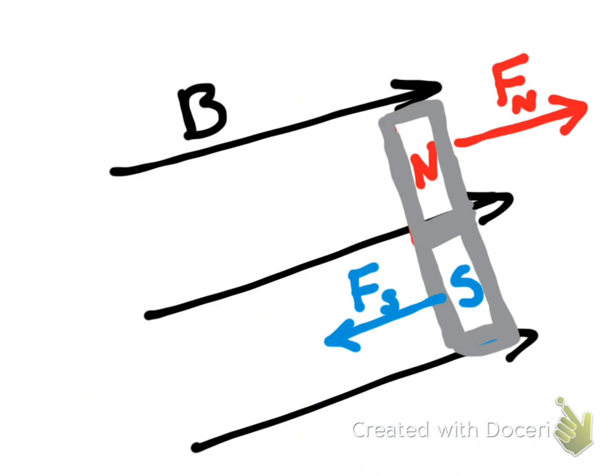So basically, if you had magnetic field lines in space, like the black arrows that I have here, and you bring a compass or magnet to that location, then the North Pole would experience the magnetic force pointing in the same direction as the magnetic field, and the South Pole would experience a force pointing in the opposite direction of the magnetic field, as you can see in the picture.